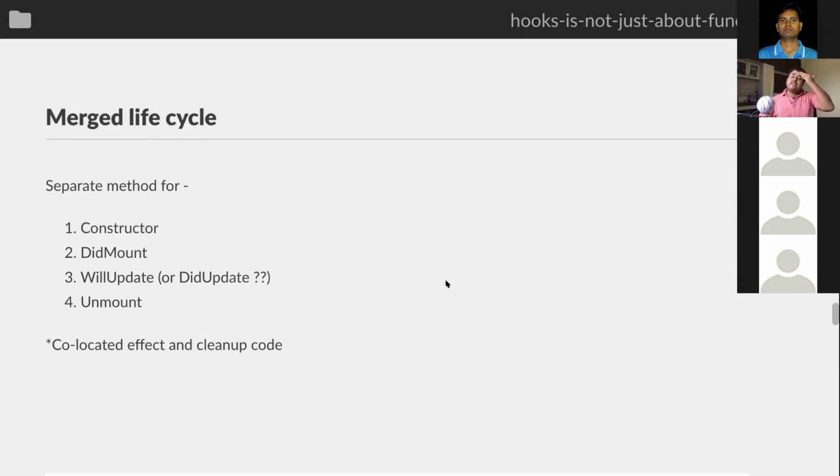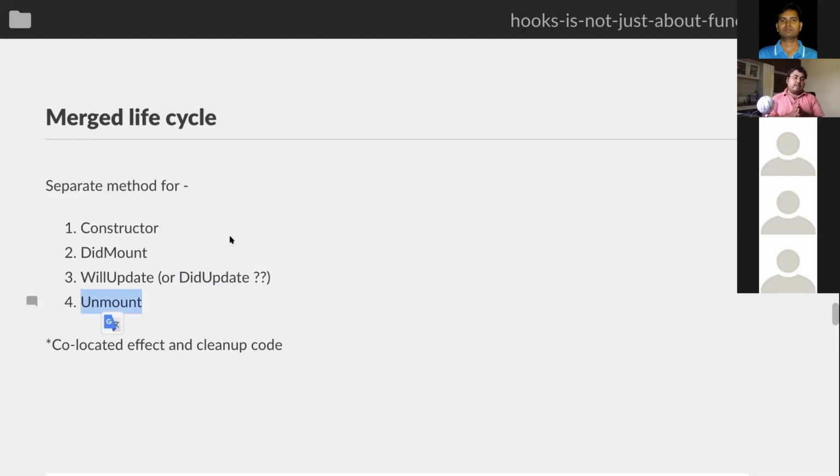So the next part is that hooks make our life cycle much easier. With class components, you have to write similar code in all the life cycle methods. If you do an API call in didMount, you have to do a similar call in didUpdate, right? If any of your props have changed, you might need to refetch your data. And similarly, it goes for unmounting also.